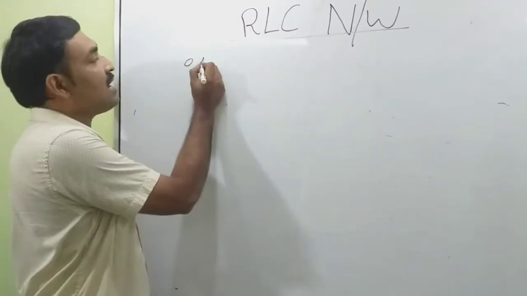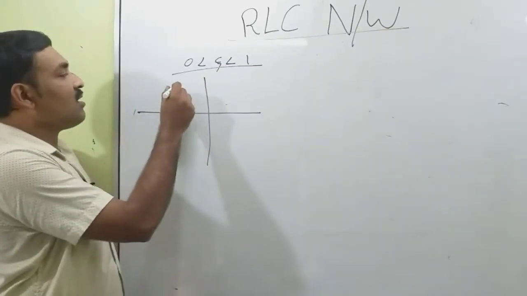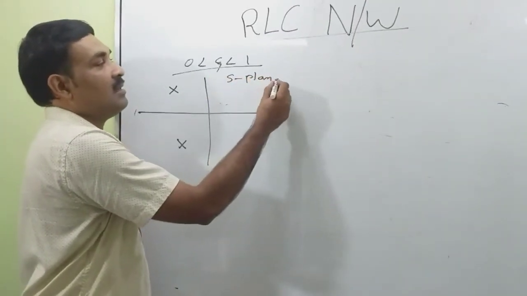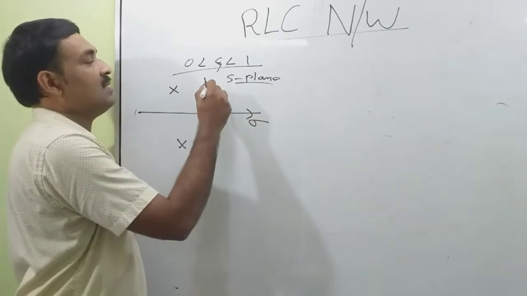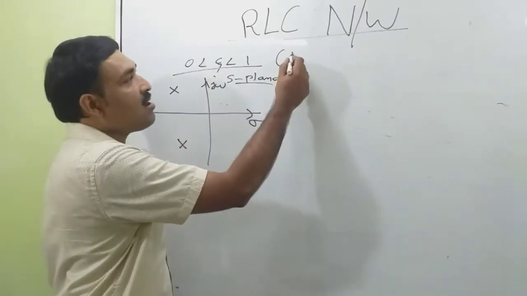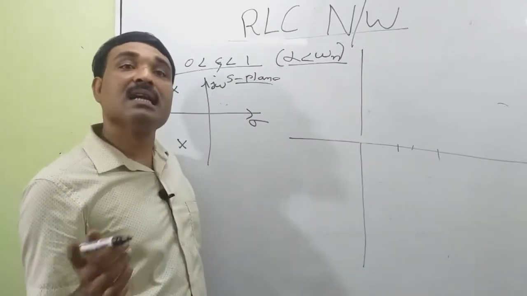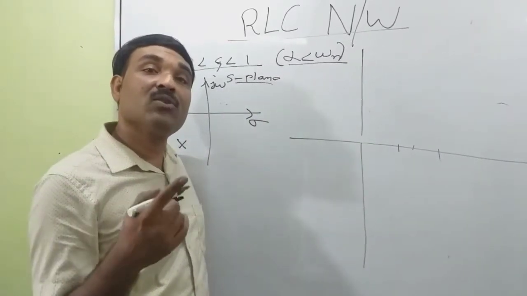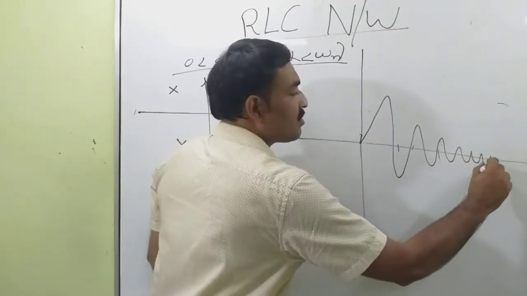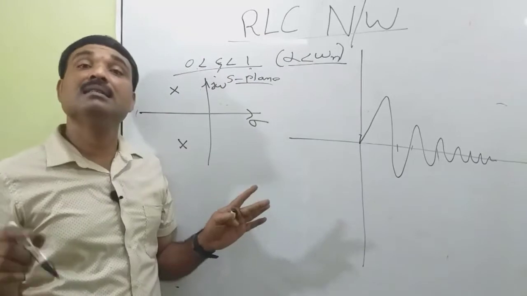Now 0 less than theta less than 1. So the roots should lie on the left half of the s plane, and they are complex conjugate. This is our s plane. This will represent sigma, the real axis, and j omega. So this is the location of the roots. The condition for this is alpha less than omega n. Initially the current is 0, and under steady state also the current becomes 0. That is, the circuit becomes an open circuit when excited by DC. So the response will finally come to 0. So this will be the response when 0 less than theta less than 1 for an RLC series network.